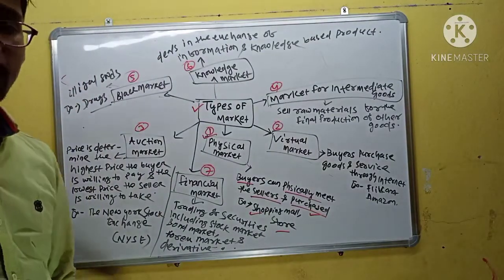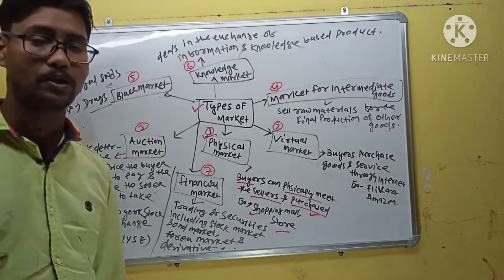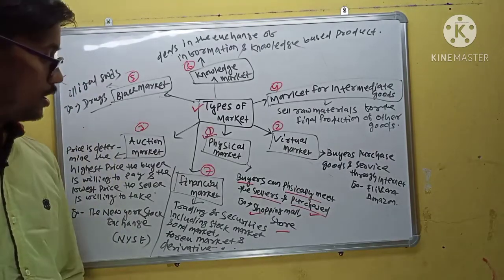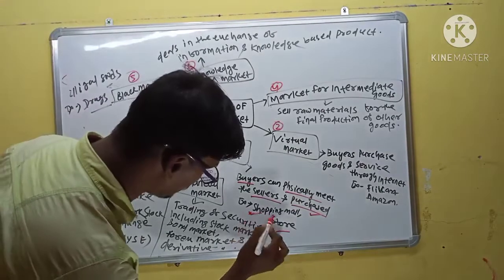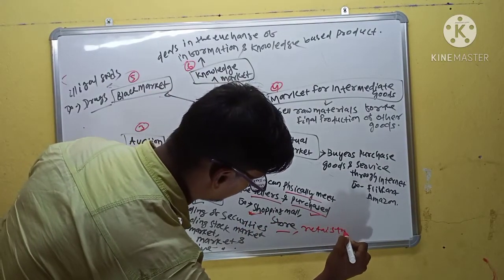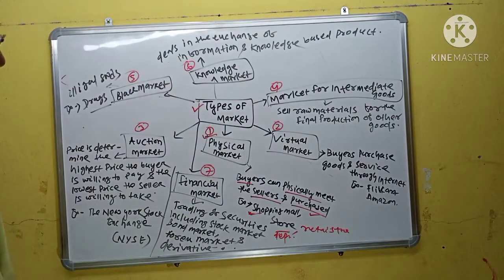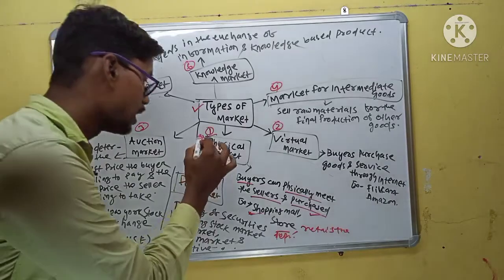That is the physical market. Examples of physical market are shopping malls, stores, retail stores, and departmental stores.